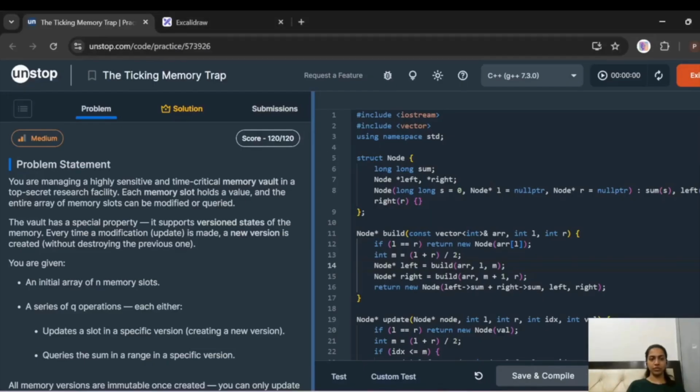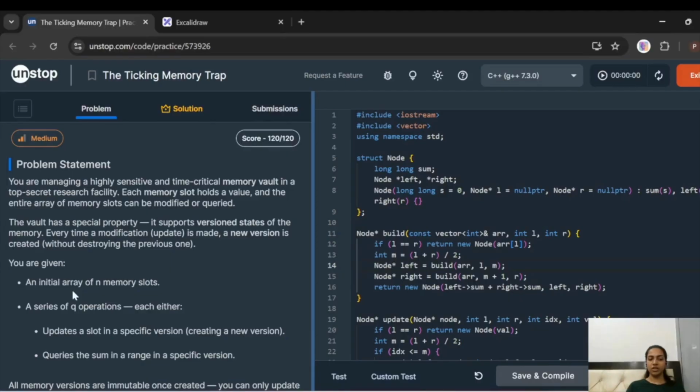Hello everyone, today we are going to solve another question from One Stop Practice, that is the ticking memory trap. The problem statement is you are managing a highly sensitive and time critical memory vault in a top security research facility. Each memory slot holds a value and the entire array of memory slots can be modified or queried. The vault has a special property. It supports version states of the memory. Each time a modification update is made, a new version is created without destroying the previous one.